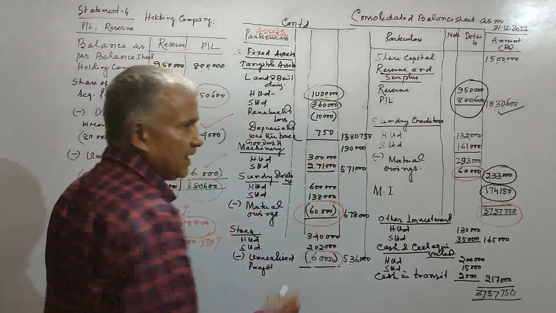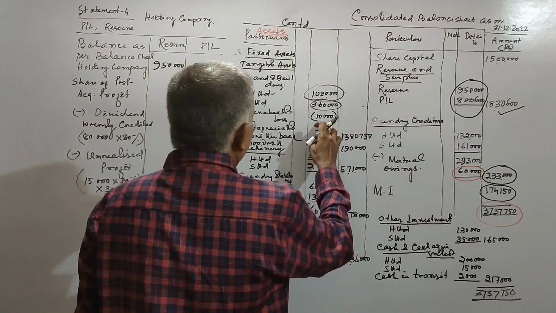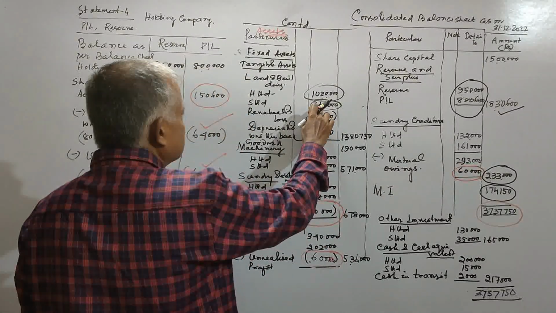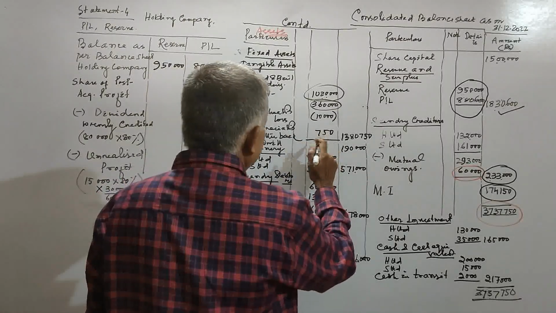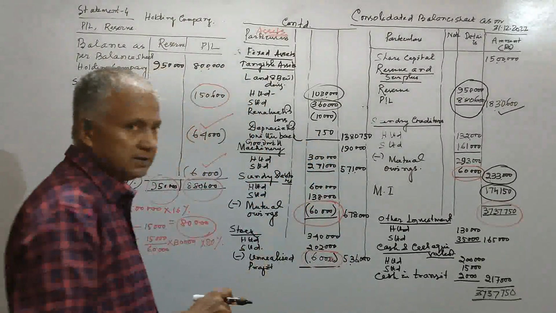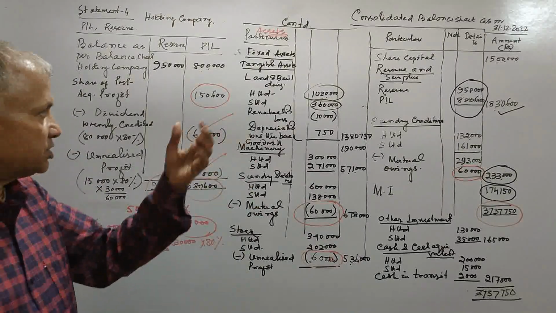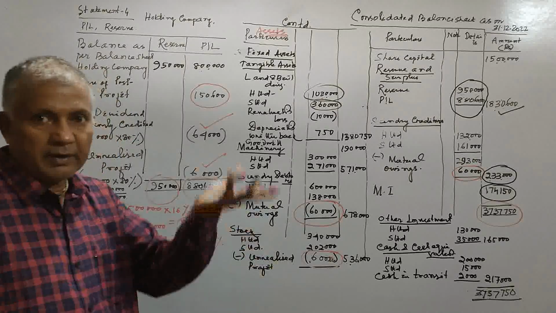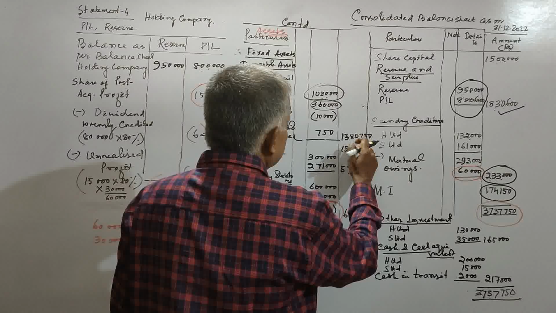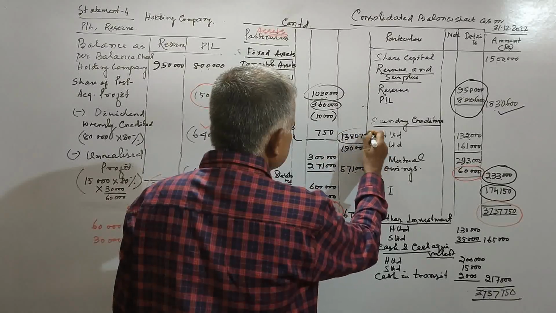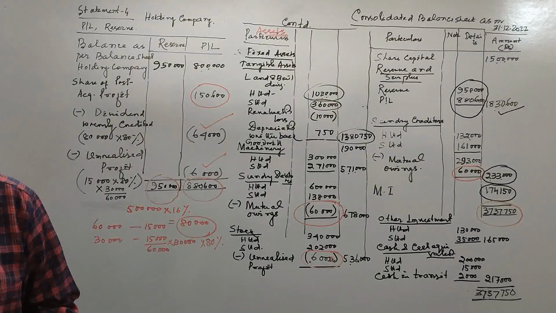Revaluation loss is there, that means value will decrease 10,000. Alternatively, you can write this as 3,50,000. Depreciation written back, this will be added here. More depreciation was given. Now depreciation asset will increase and depreciation will decrease. So the figure is 13,80,750.